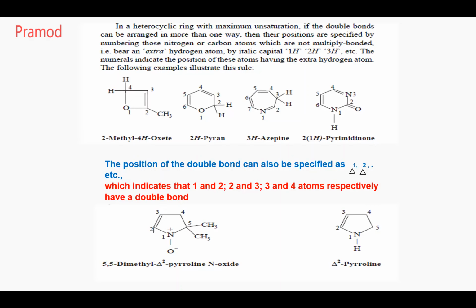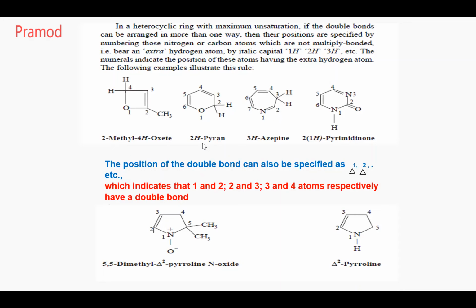The carbon or nitrogen where there is an extra hydrogen is represented by a position. You put the position. Now it is 2. The second position has an extra hydrogen. Can you see, everybody? At the second position, the second carbon, there is one extra hydrogen. So it is 2H-pyrrole. Did you get this name? Because at only this one position there is an extra hydrogen, that's why it is known as 2H-pyrrole.